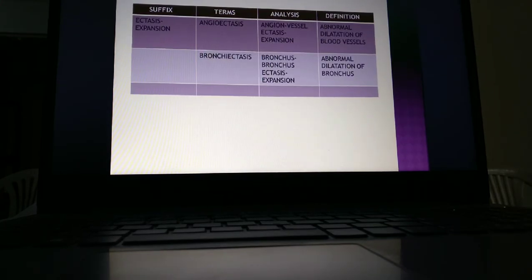The next is ectasis. Ectasis means expansion. Angioectasis means abnormal dilatation. Abnormally the blood vessels get expanded or dilated. So abnormally dilated blood vessels is termed as angioectasis. Bronchiectasis: bronchus is a respiratory organ. So if the bronchus gets abnormally dilated, that condition is termed as bronchiectasis.